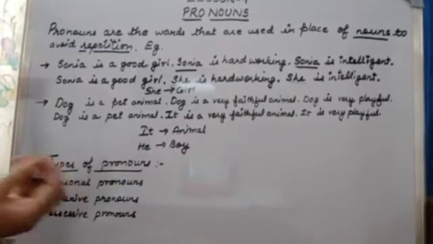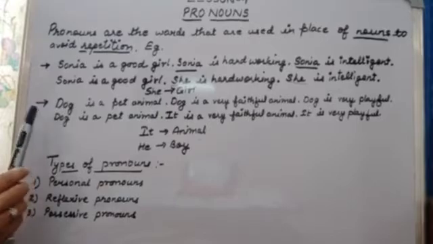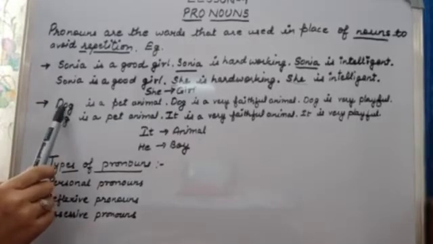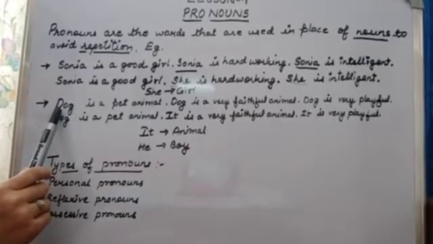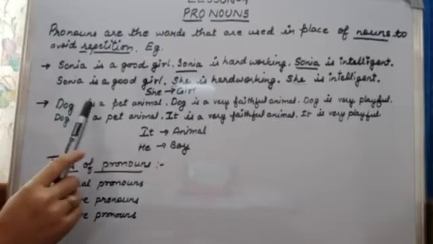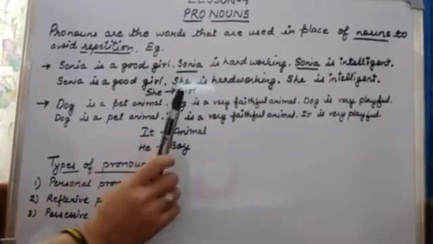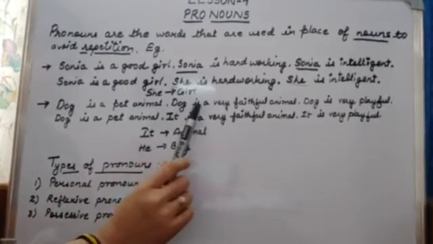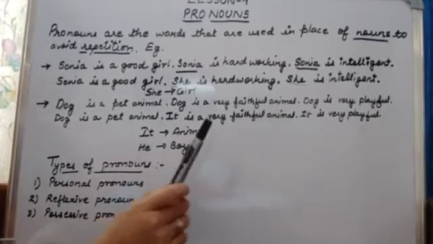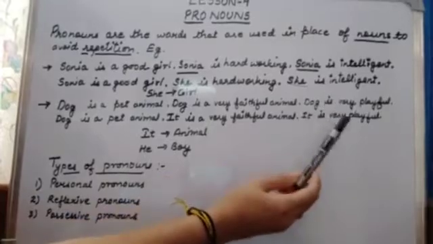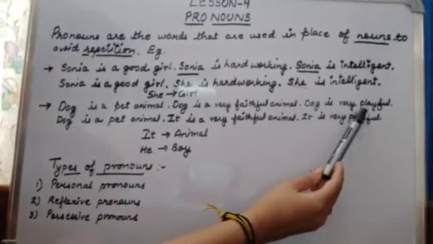Now next example. Dog. Dog is what? Dog is an animal. So dog is a pet animal. We know that. Now again I am writing here, dog is a very faithful animal. Then again I am writing here, dog is very playful.